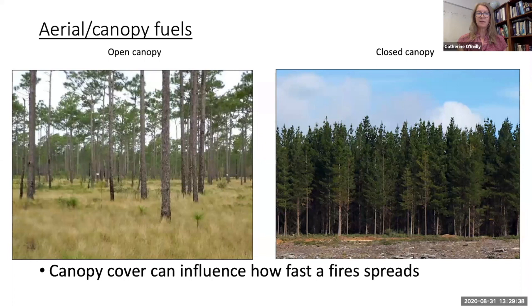One of the factors that influences how fast a fire spreads in the treetops is the type of canopy cover, if you have open canopy or if you have a closed canopy forest. In an open canopy where trees are widely spaced, individual trees may be consumed, which is a phenomenon called torching, but the fire rarely spreads from one tree to another unless really strong winds blow. Instead, the surface fire usually runs faster than the fire among the treetops.